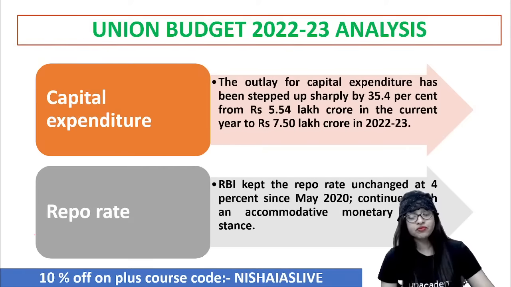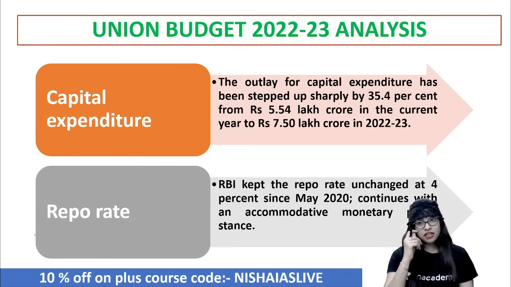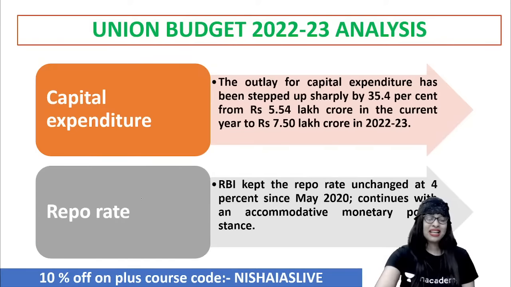What about repo rate? Repo rate is one of the quantitative instruments of monetary policy credit control. It is the rate at which commercial banks can borrow from RBI. Even if you see the bi-monthly reports of monetary policy put forward by RBI, it is said that for some quarters, after this pandemic, especially after March 2020, all these rates, be it inflation, be it repo rate, be it other economic indicators, have been unchanged or constant. And they are embracing something called an accommodative stance. Clear? So all these things are to be taken into consideration.